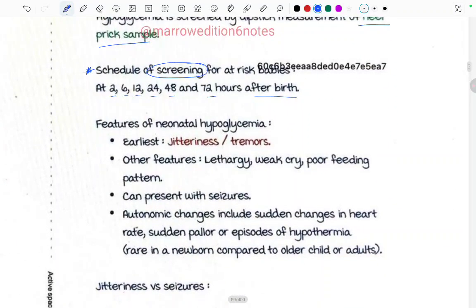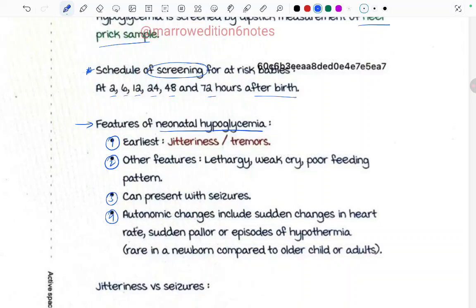Now the features of neonatal hypoglycemia are: first, the earliest is the jitteriness or the tremors. Second, other features are the lethargy, weak cry, and poor feeding pattern. It can present with seizures, and autonomic changes include sudden changes in the heart rate, sudden pallor, or episodes of hypothermia, rare in a newborn compared to the child or adults.